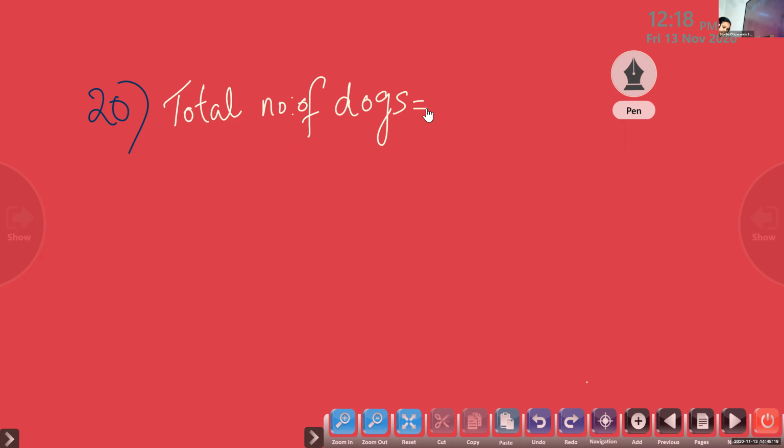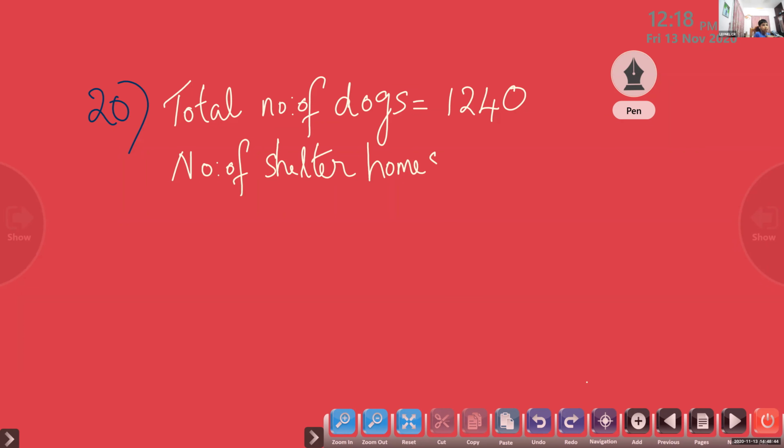So what is the total number of dogs? 1,240. What is the next step? Number of shelter homes. Very good. How many? 10.